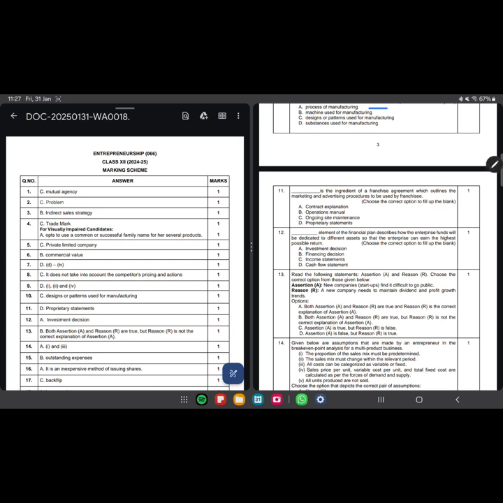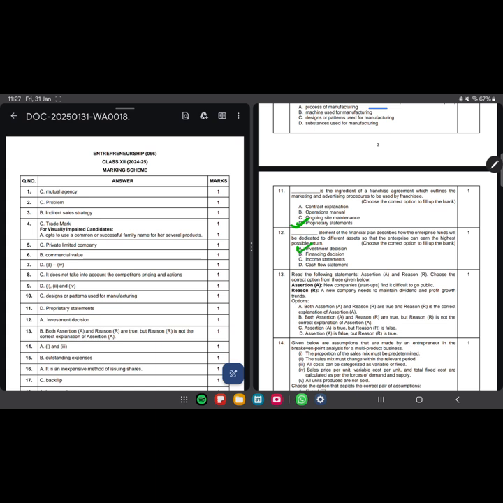The ingredient of a franchise agreement which outlines the marketing and advertising procedure to be used by the franchisee are the proprietary statements. The element of the financial plan describes how the enterprise funds will be dedicated to different assets so that the enterprise can earn the highest possible returns. That is generally the investment decision.